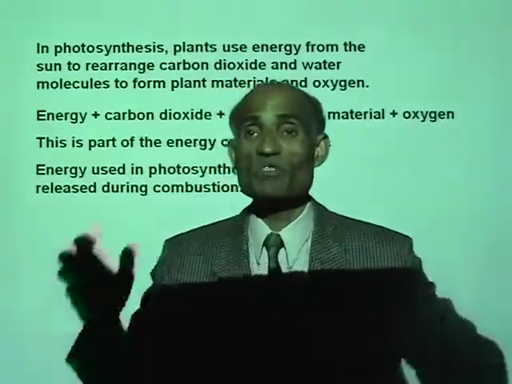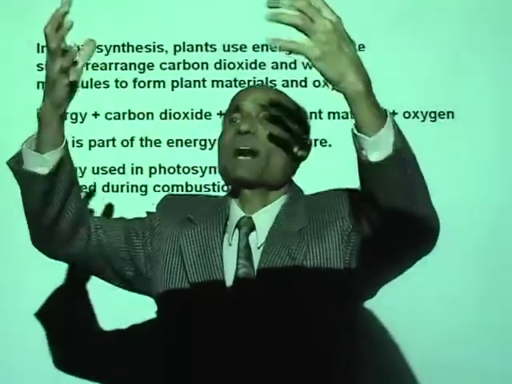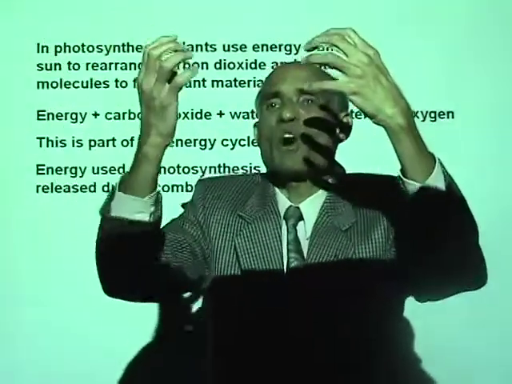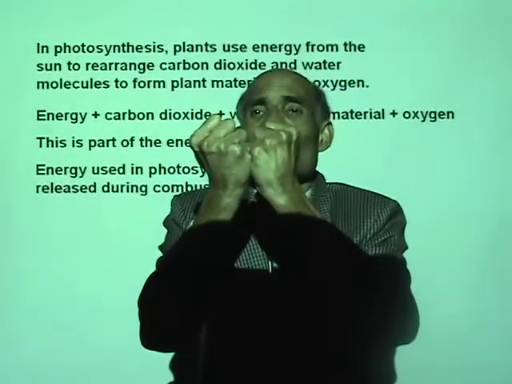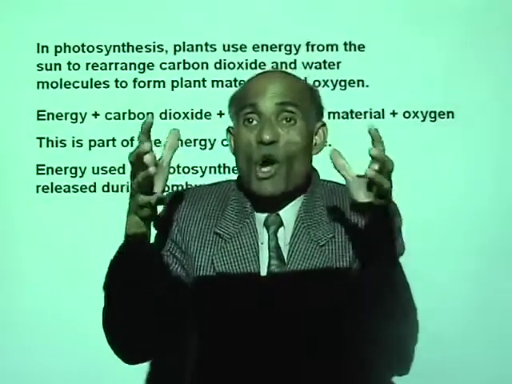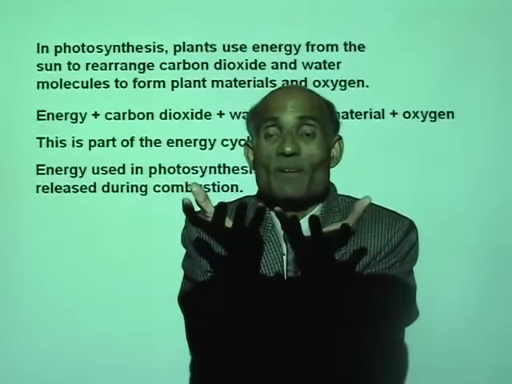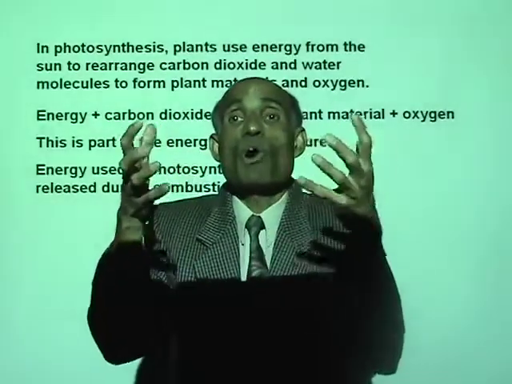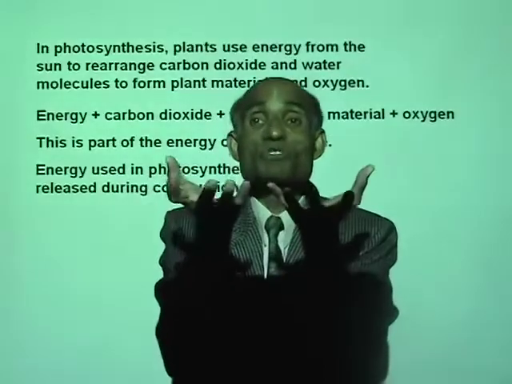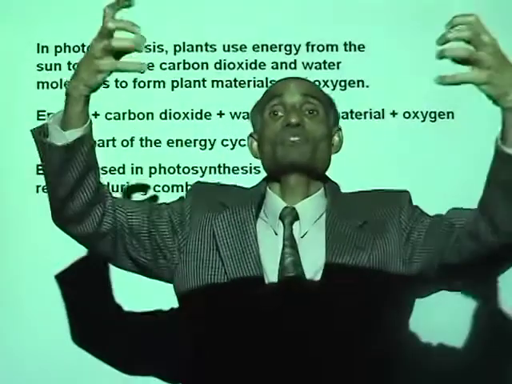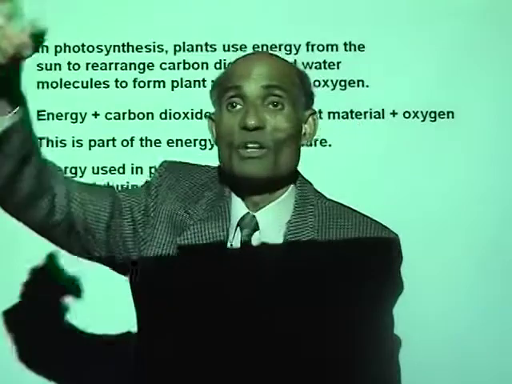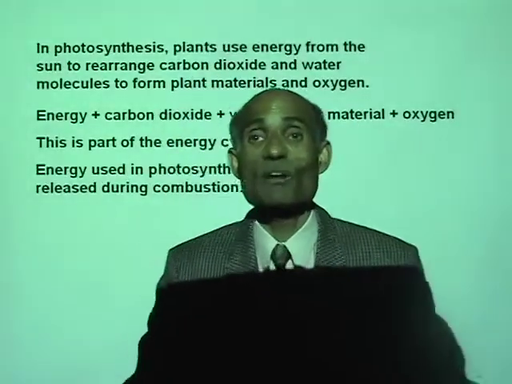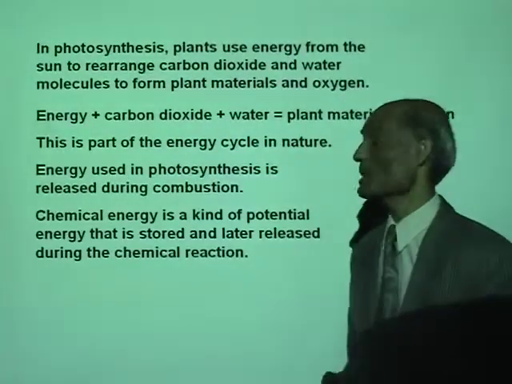You see, during photosynthesis, plants absorb energy from the sun, and that energy is locked up in the plants. And when we burn plant materials or allow combustion to take place, that locked up energy is released. So this is part of the energy cycle in nature.